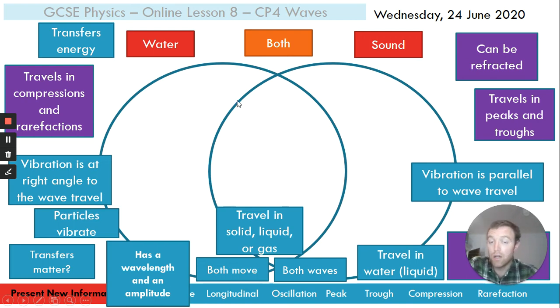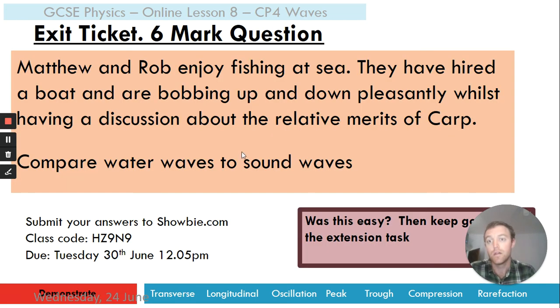Then, when you go to answer your 6-mark question, compare and contrast, you will have a huge number of points. You just need to put those into sentence form. So, for example, here's our question again. Compare water waves to sound waves. Your answer could start, a water wave is a transverse wave. That means that the vibrations of the water move at right angles to the direction of wave motion.